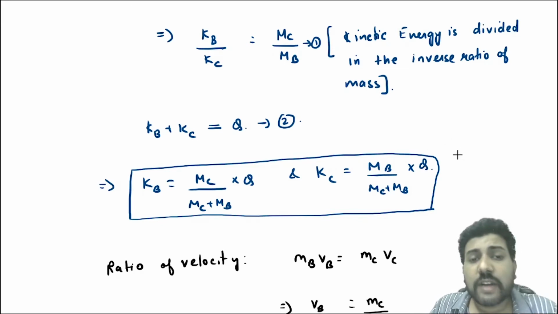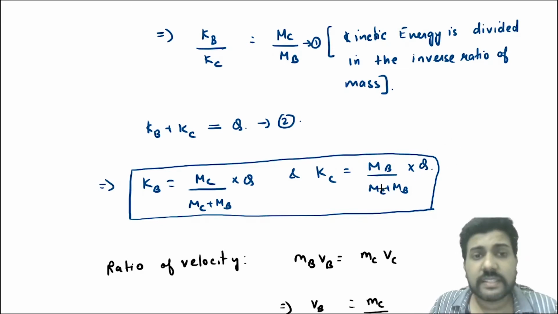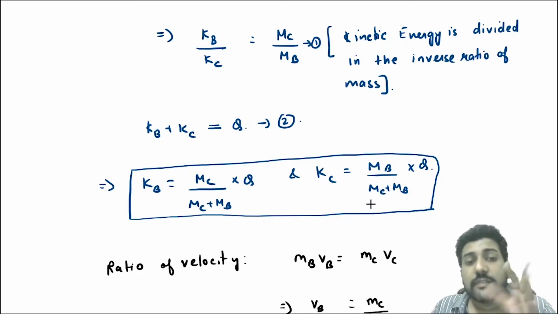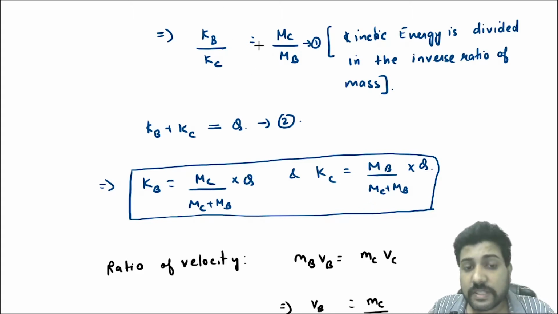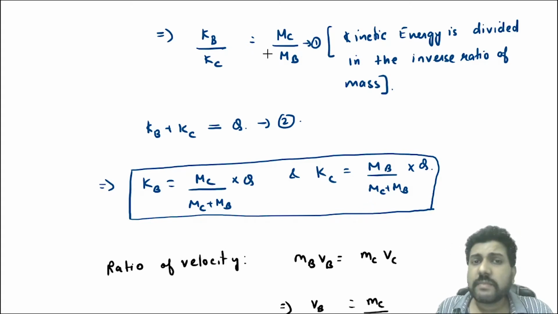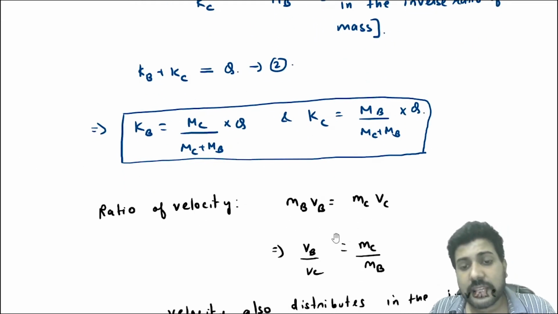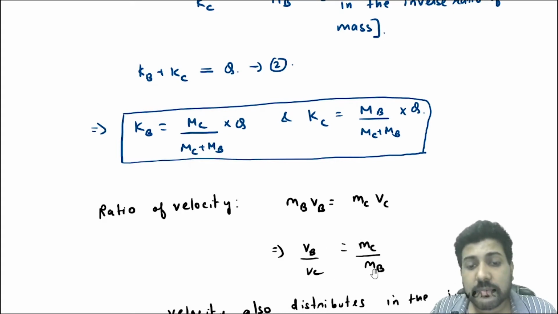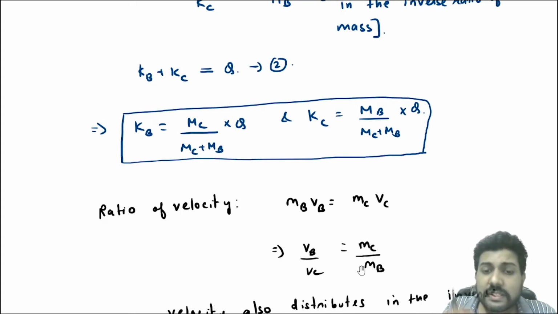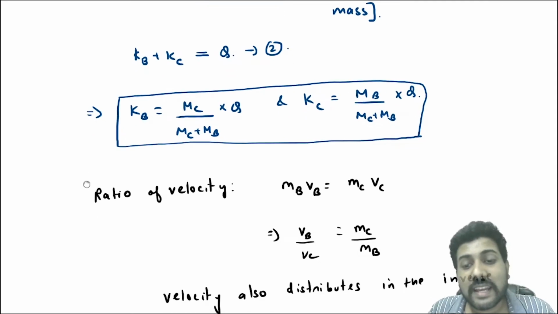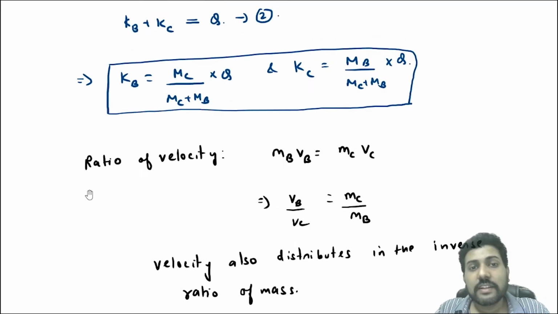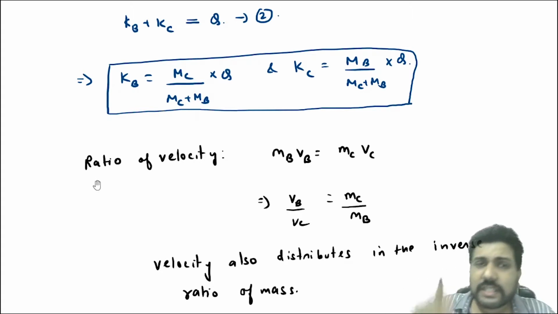Sometimes they can also ask you the ratio of velocity. This is the ratio of kinetic energy. They can also ask you the ratio of velocity. So you know that the momentum is same for both the particles, that is B and C, the daughter nucleus. So MbVb is equal to McVc. We will get Vb by Vc is equal to Mc by Mb. The velocity also distributes in the inverse ratio of mass. So kinetic energy divides in the inverse ratio of mass. Velocity also divides in the inverse ratio of mass.